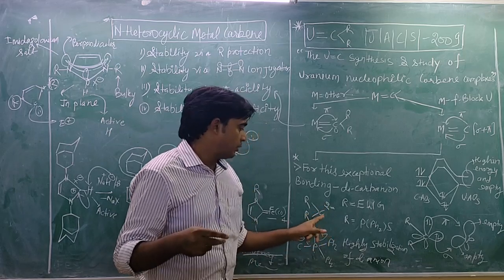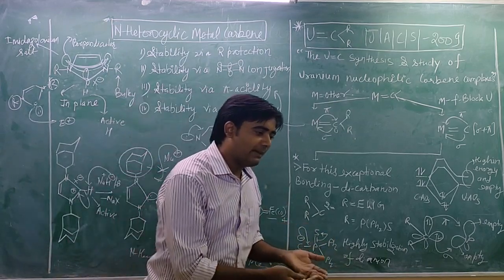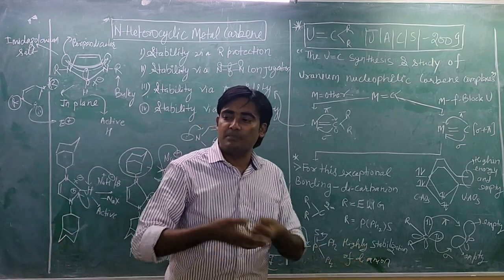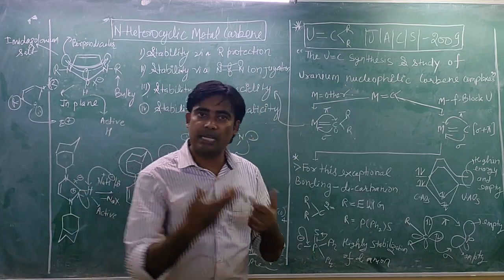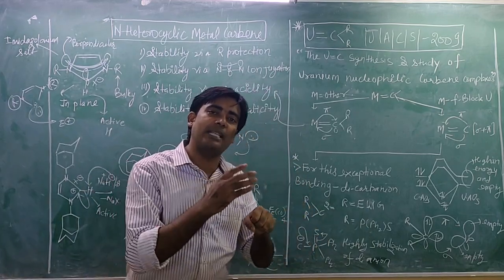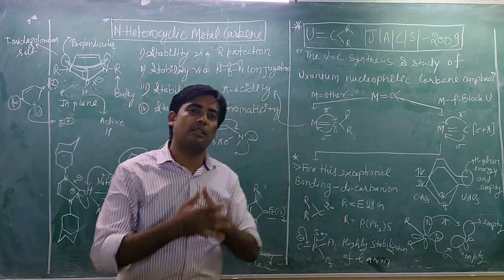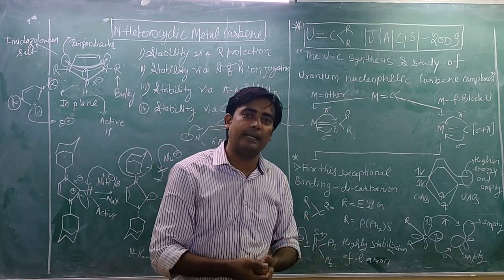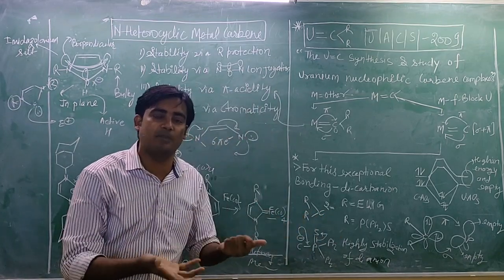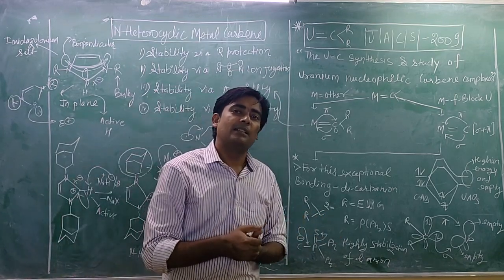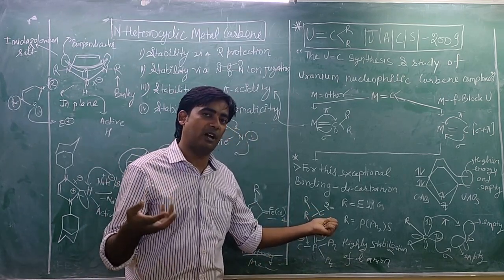Because it is a dianionic carbon, how can it stabilize? Because any charged species is unstable and tends to stabilize. Like a carbocation, where carbon is positive, if you want to stabilize it you need to decrease the positive charge by donating electron density to the carbocation. Similarly, if you have a carbanion, you need to decrease the negative charge by withdrawing electron density from the carbanion, so you will stabilize it. But here there are two negative charges, two lone pairs of electron density, so how can we stabilize?